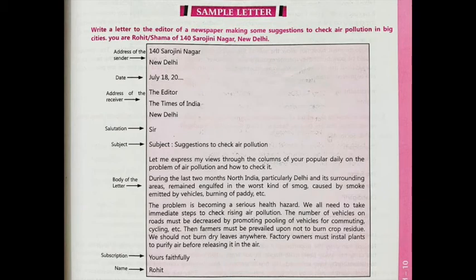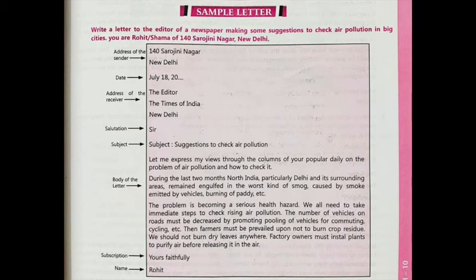So now it's the turn of the complimentary closing, and in the complimentary closing you can write yours faithfully, yours obediently, or you can write yours sincerely, and then your name or address or anything, like an email, you can mention here, and here it's only written Rohit. So this is the solved example that we have done here.